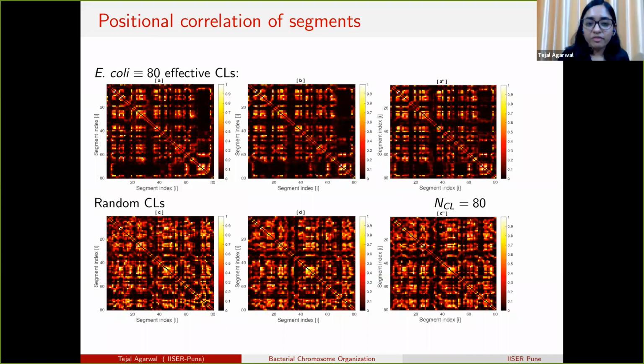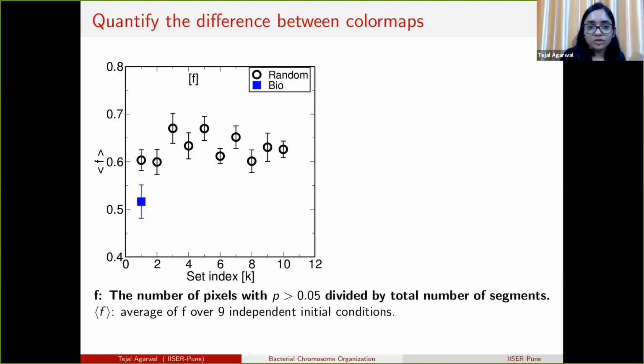So we found that the nature of organization is different. We quantify this difference in the color maps with the quantity F, which is the number of pixels greater than 0.05 divided by the total number of segments. For 10 different random crosslink sets, we find a high value of the quantity F, but for one set of biological crosslinks, it is relatively less.